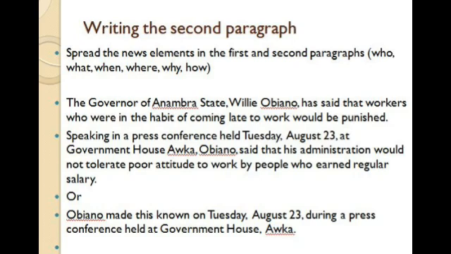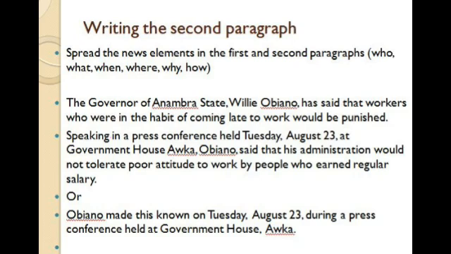Very simple. The governor of Anambra State, Willie Obiano, has said that workers who were in the habit of coming late to work would be punished. Second paragraph: Speaking in a press conference held Tuesday, August 23 at Government House, Awka, Obiano said that his administration would not tolerate poor attitude to work by people who earned regular salary.